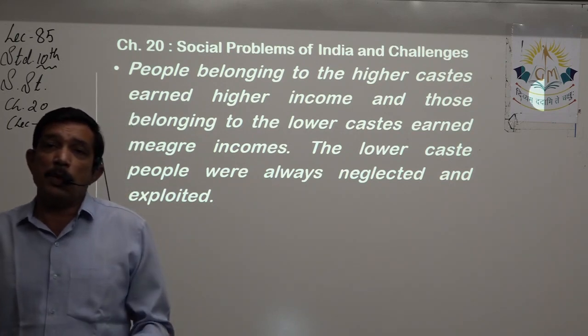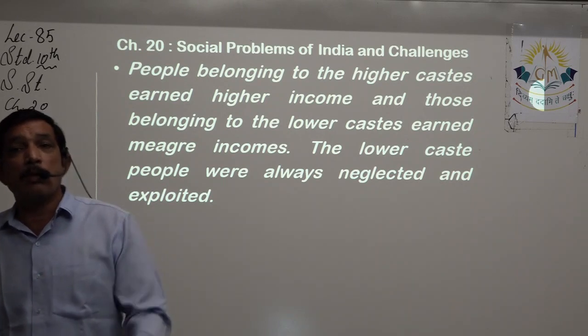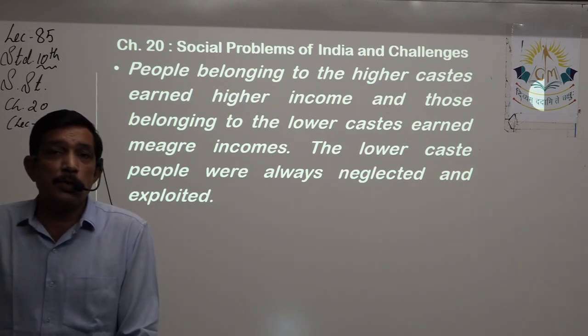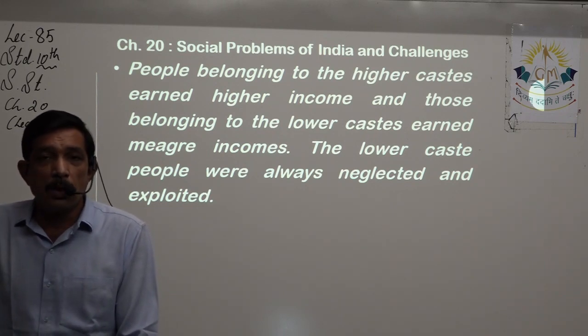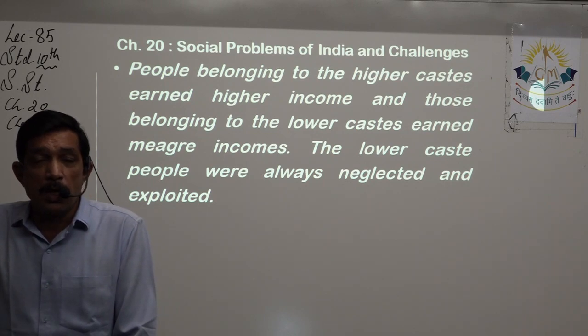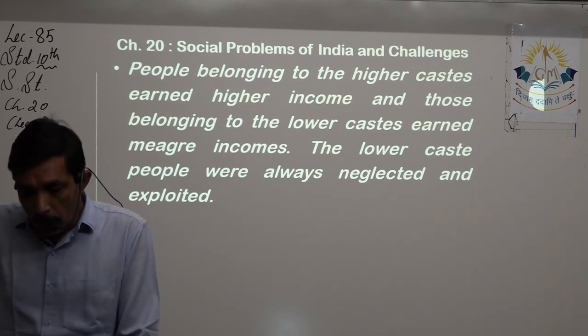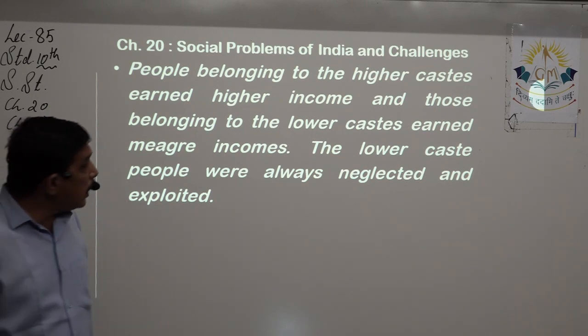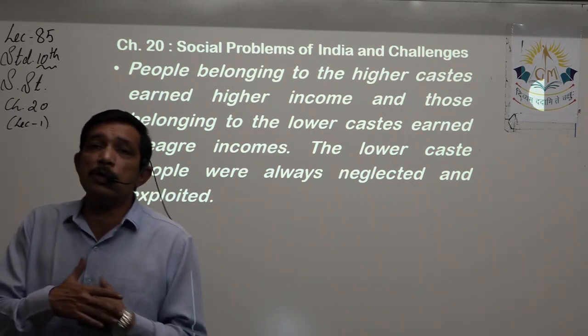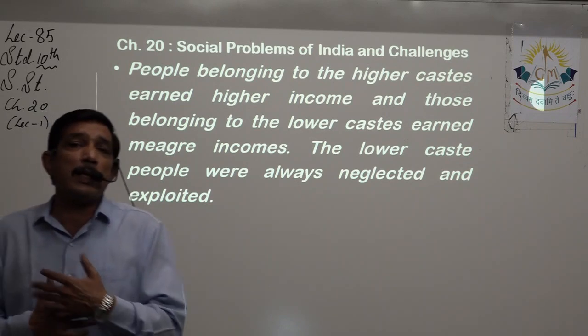The upper caste people, because they had more money, more facility, more respect in the society, they earned more, right? They had huge farms, etc. in the olden days also, or they did quite a lot of business. So the upper caste society had quite a high income, and those belonging to the lower caste, because education was not given to them, they did not get educated.